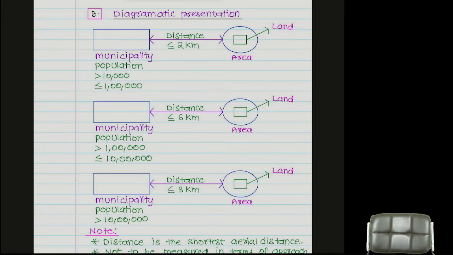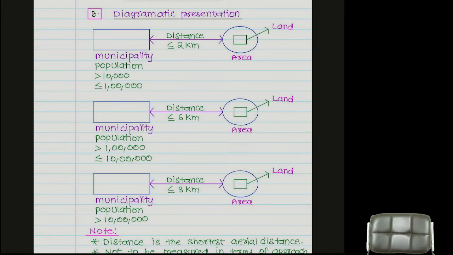Okay. Next. Government torture does not end there. He said, sir, municipality is around 4-5 kilometers away. Which municipality? Hyderabad, sir. Population 1.5 crore, coming under second category. Distance may be not 2 kilometers, but 6 kilometers, and the population is more than 1 lakh but less than or equal to 10 lakh.